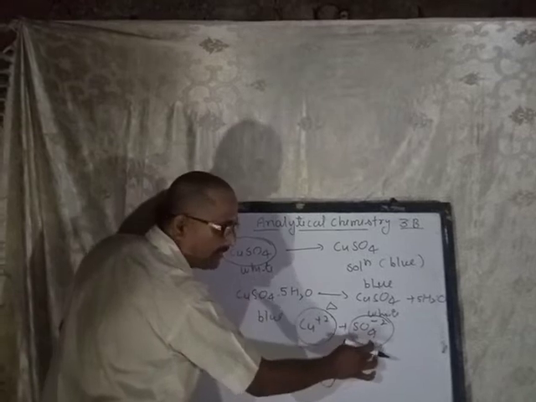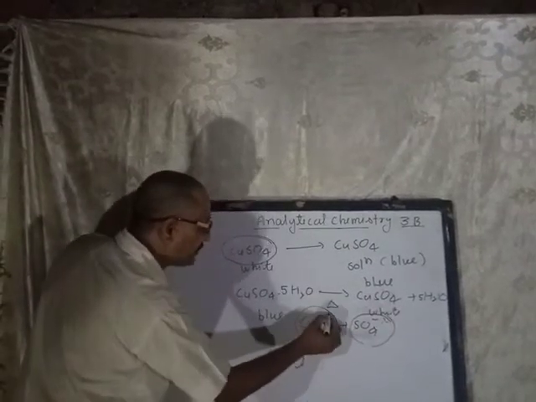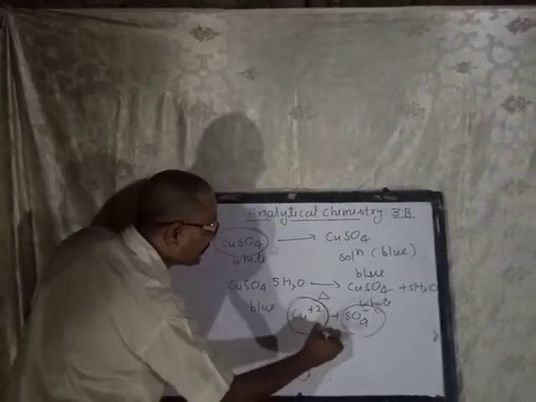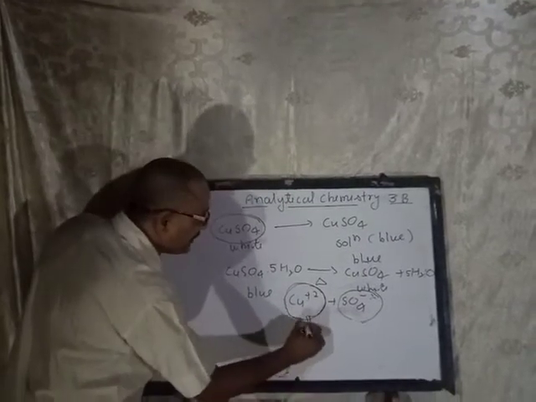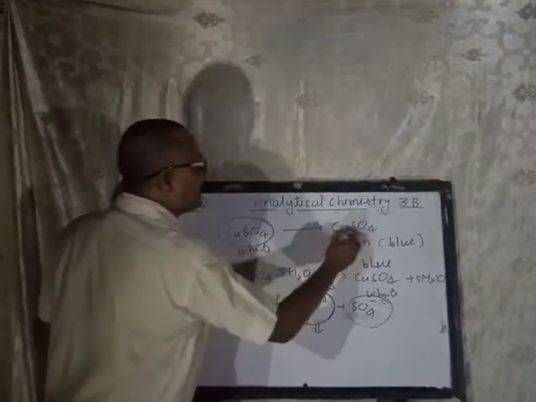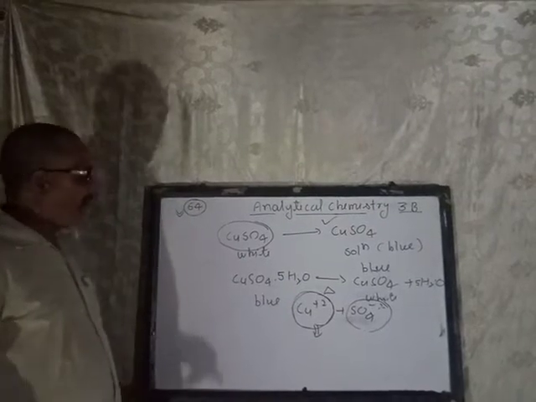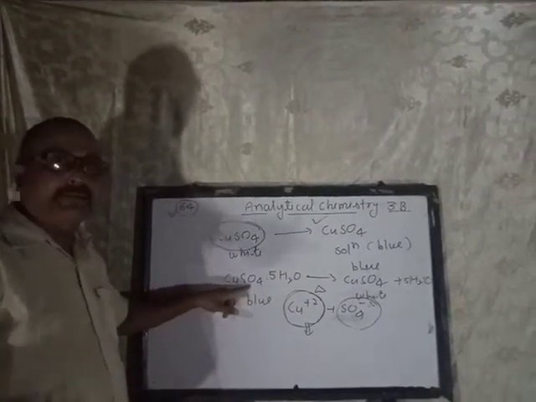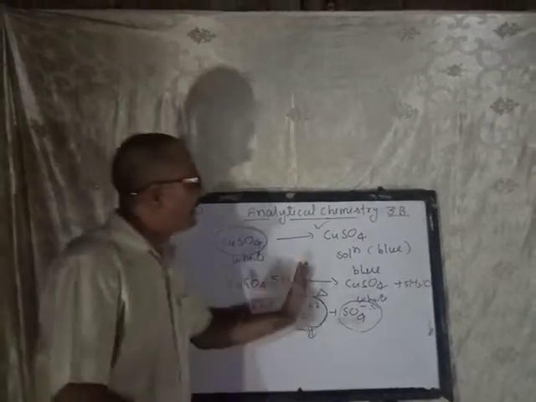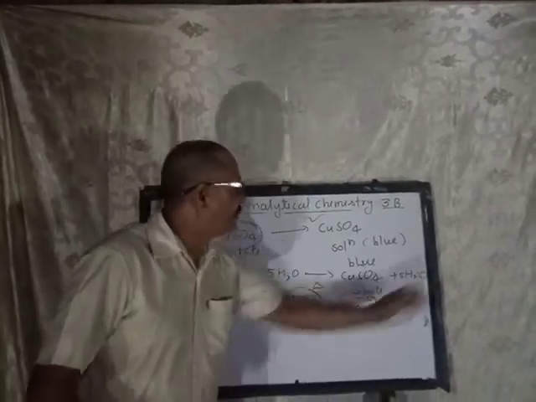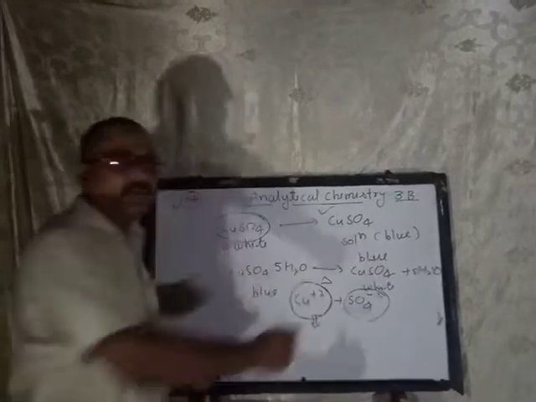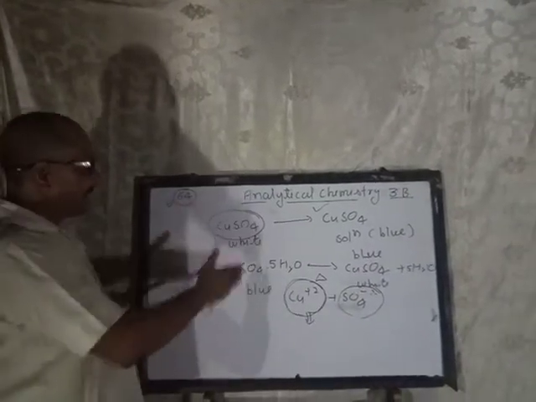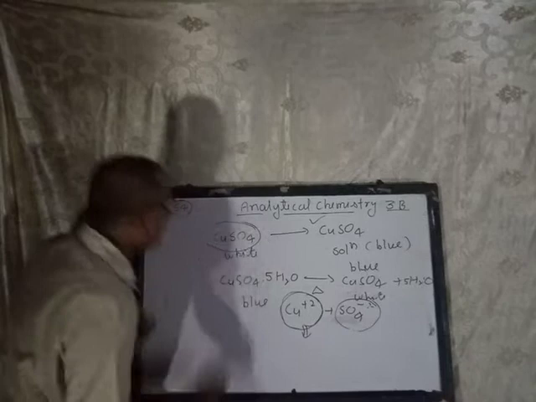This is a colorless radical. Due to Cu2+, which is blue, the color of the solution is blue. Whereas when you heat hydrated copper(II) sulfate or blue vitriol, it loses water of crystallization or water molecules, so the color changes to white. I have already given this.